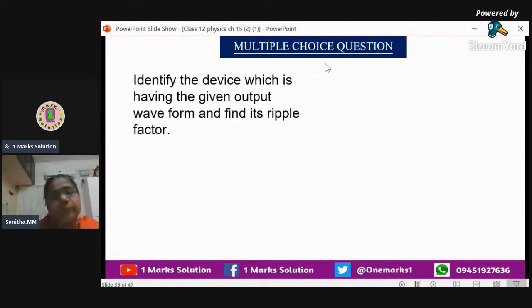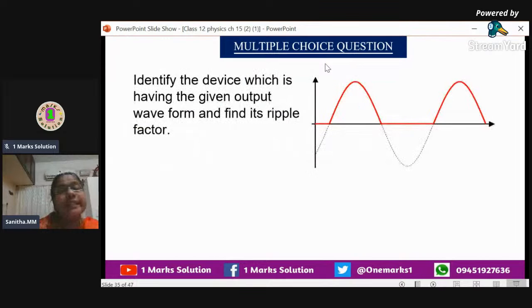Next, we can go for the next question. Identify the device which is having the given output waveform. One waveform, we can see that. We have to identify which is the device. Two waveforms you have to study in this chapter. That is half wave and full wave rectifier. So we will see which is that ripple.